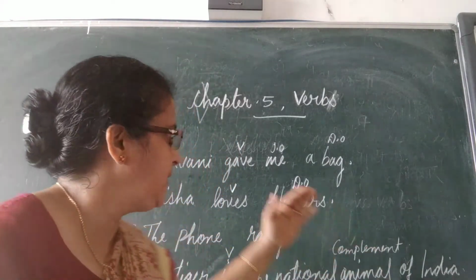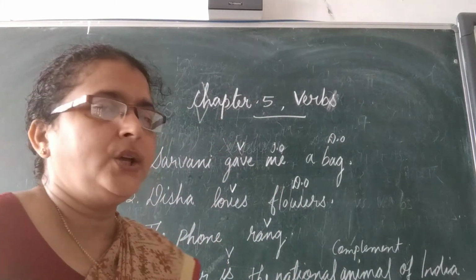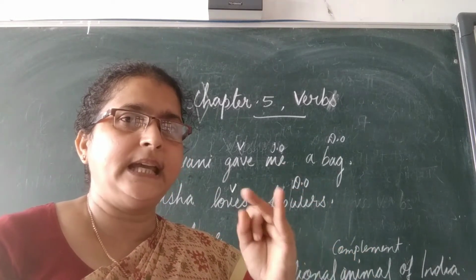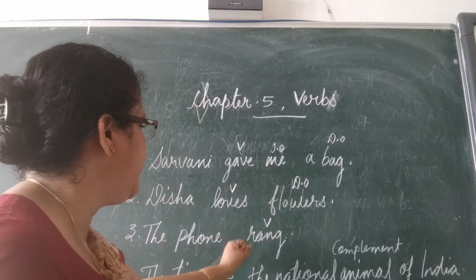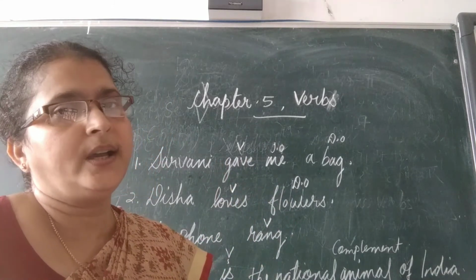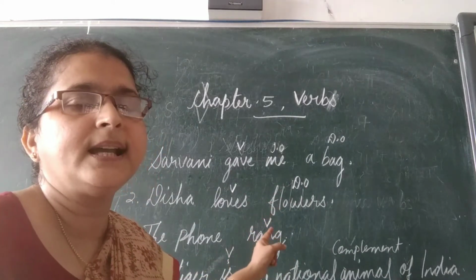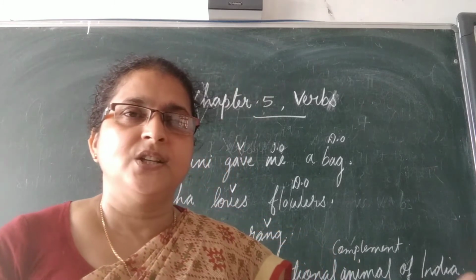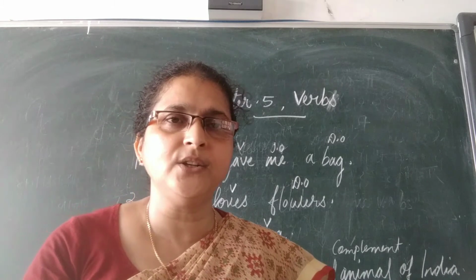You understood the difference of the four sentences here. From these sentences, you can understand what is the object, direct object, indirect object, what is a complement, and what is a transitive sentence and an intransitive sentence. With these examples, you can make out very clearly. I hope you understood what is an object, an indirect object, a transitive verb, and an intransitive verb. Okay, children.